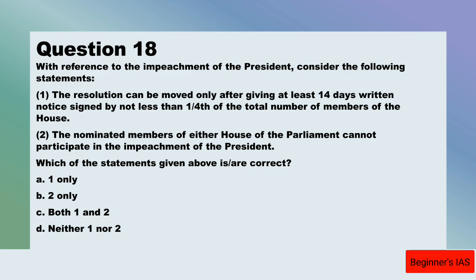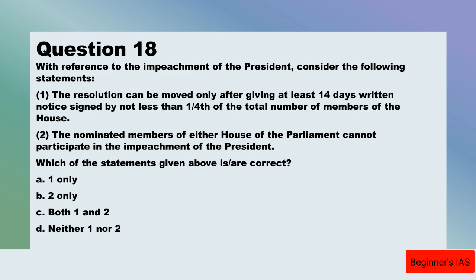It has not mentioned the meanings also. But the impeachment charges can be initiated by either house of the Parliament, and it has to be signed by one-fourth members, and also 14 days notice should be given to the president. After this, the impeachment resolution is passed by a majority of two-thirds of the total membership of the house, it is sent to the other house, which